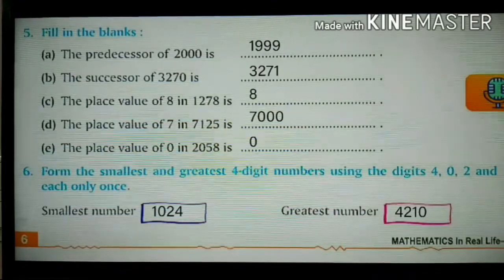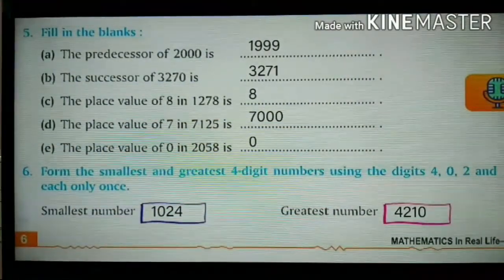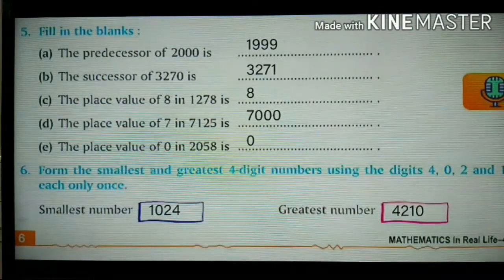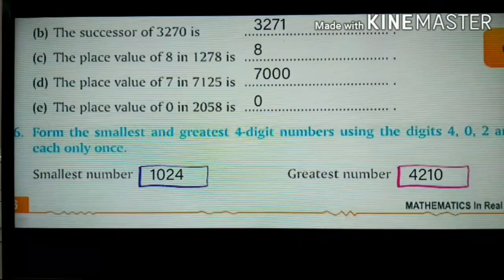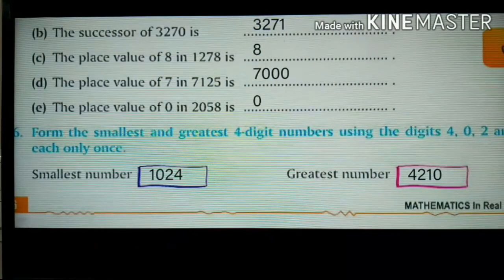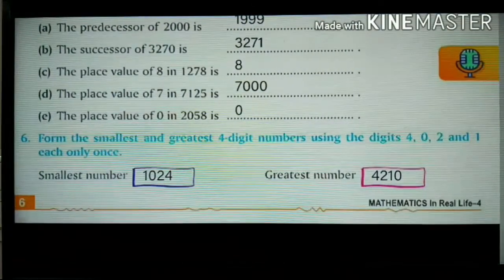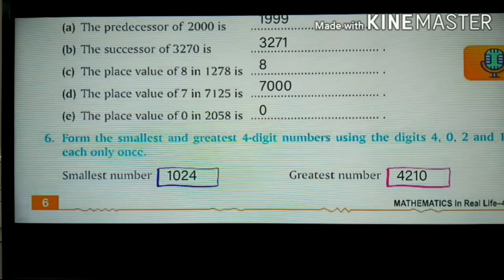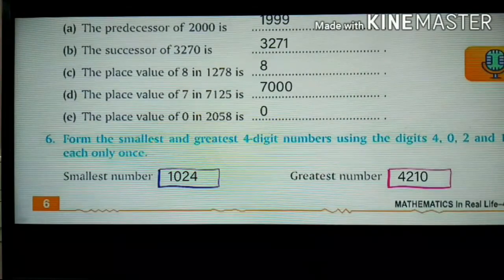Then next, 6. Form the smallest and greatest 4-digit numbers using the digits 4, 0, 2 and 1. Each only once you have to use. So let us form the smallest number first. You can't write 0 as first. Always write a number first, then later on we can add the 0 there. So it will be 1, 0, 2, 4.